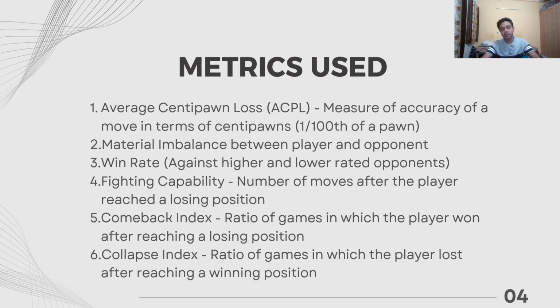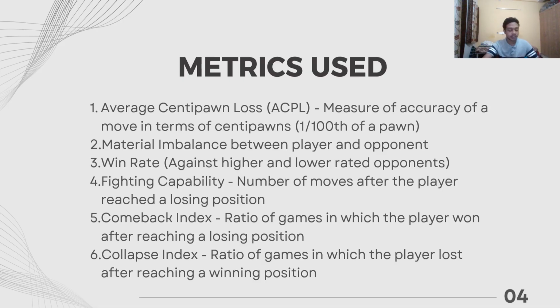The next metric is the material imbalance. Material imbalance is basically the difference in material between the two players. A +2 material imbalance will be 2 points in favor of white, and if the material imbalance is -2, it would be 2 points in favor of black.